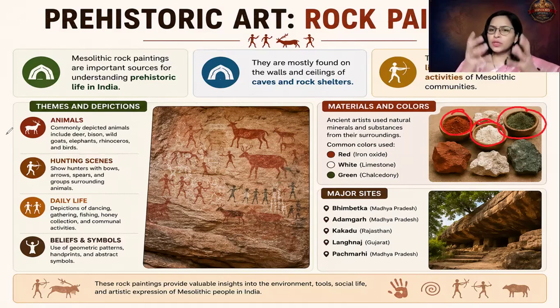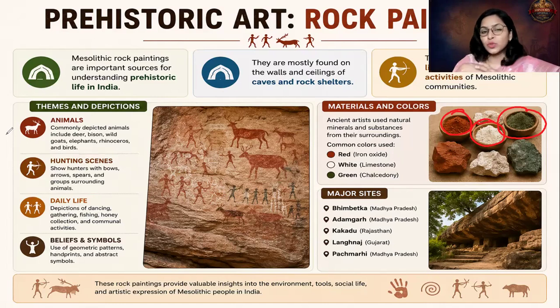So they used to take the powder, and they used to take animal fat. Just imagine in one bowl there is animal fat. They used to add egg to that animal fat. The egg which we eat, but at that time the eggs could be of different animals, any bird's egg. Then they used to add vegetable oil extracts, and then put in the mineral color, mix it, and paint it.